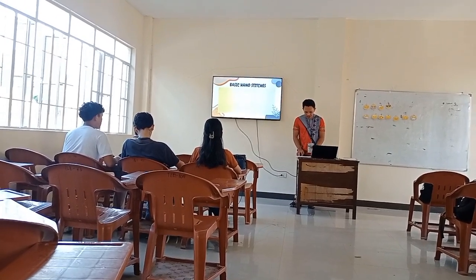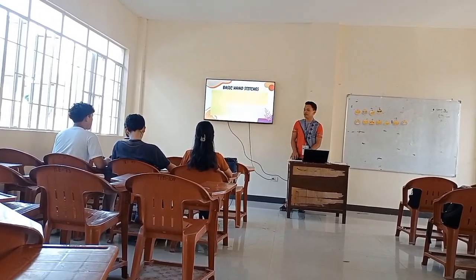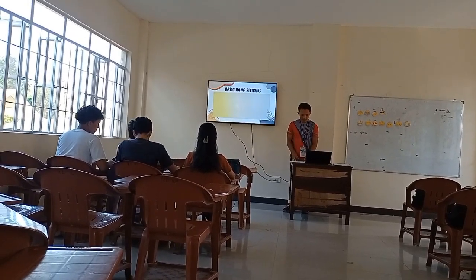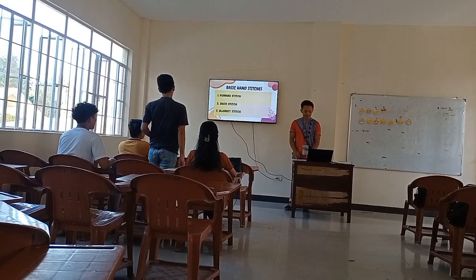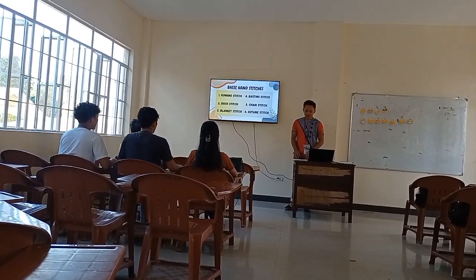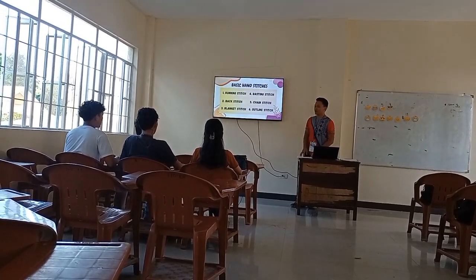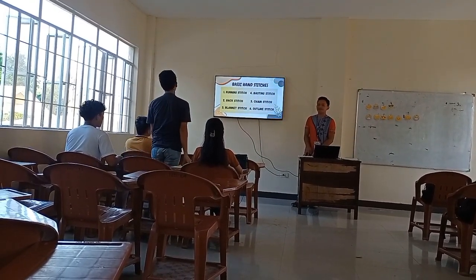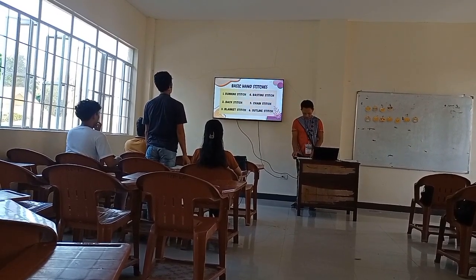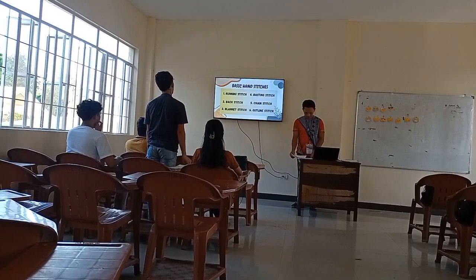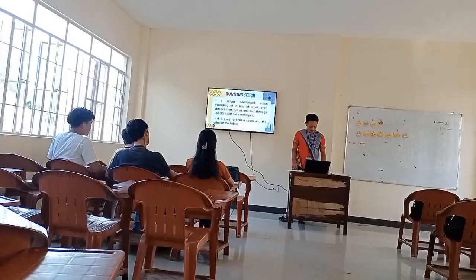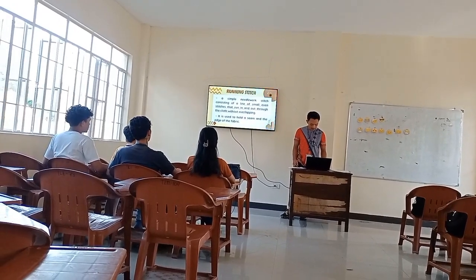So how many hand stitches do we have? Please, Rubukan, answer the question. Sir, there are 6 hand stitches, sir. Can you read them one by one? Number 1, running stitch. Number 2, back stitch. Number 3, blanket stitch. Number 4, basting stitch. Number 5, chain stitch. And the last is outline stitch. Very good.